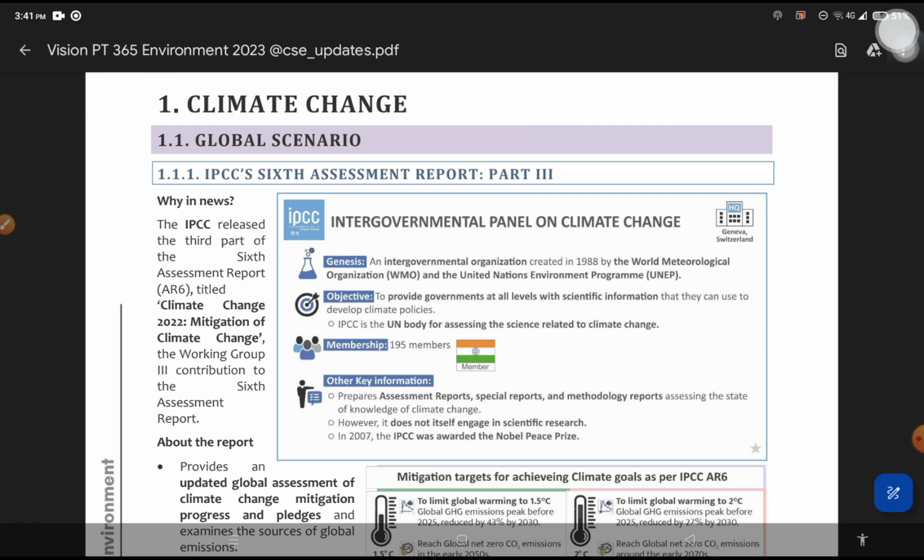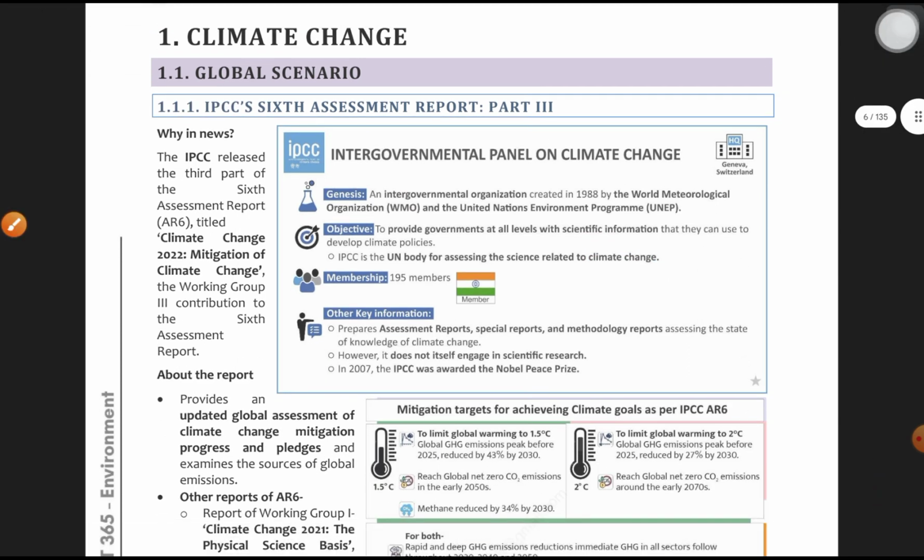IPCC is the UN body for assessing the science related to climate change. It was created by WMO. It is a UN body. 195 members are present. India is a member. That could also be an important question, sometimes it is asked. Other key information is that it prepares assessment reports, special reports, and methodology reports assessing the state of climate change.